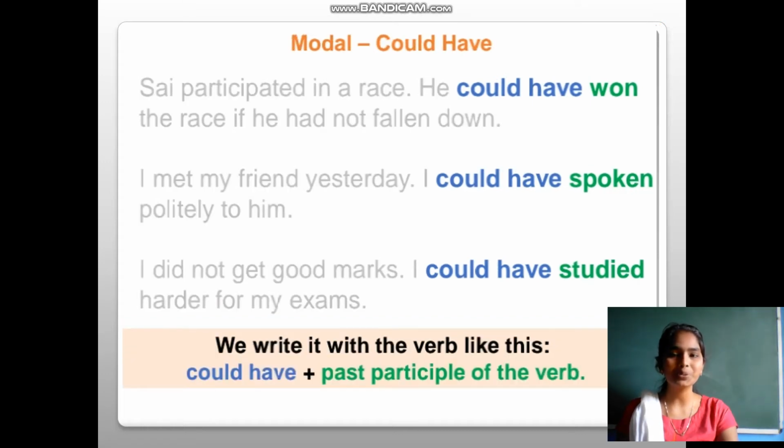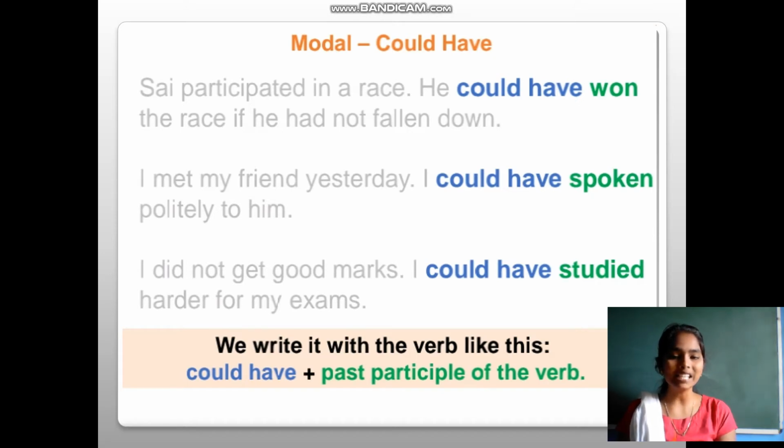When we are supposed to use could have, we write it with the verb like this. First we write could have plus the past participle of the verb. As we have already learned in the previous unit, past participle is the V3 form. V1 is the present form, V2 is the past, V3 is the past participle.